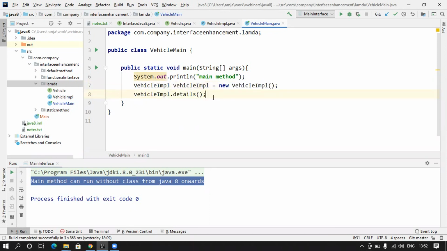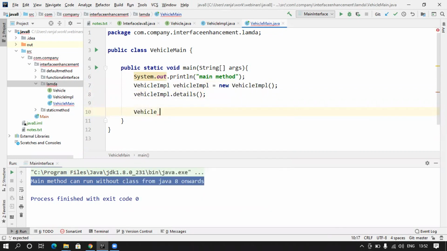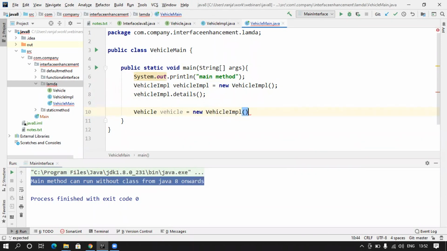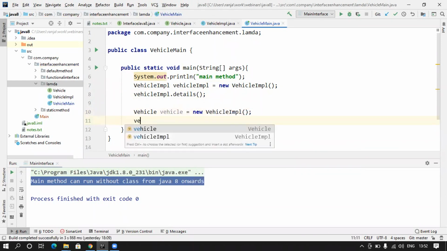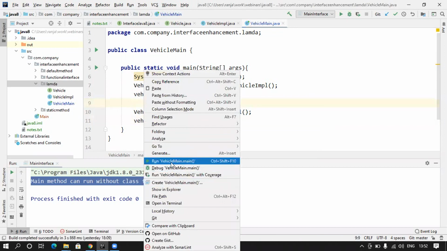But we already know we can also create the reference of the interface and the object of the class. It gives the exact same thing. So I can call vehicle dot details.